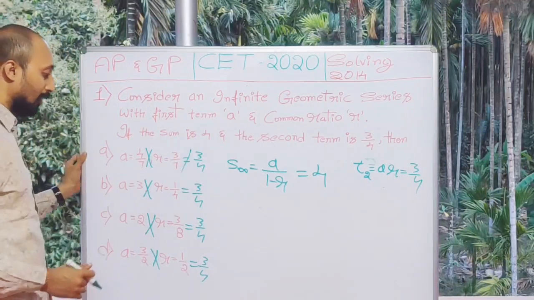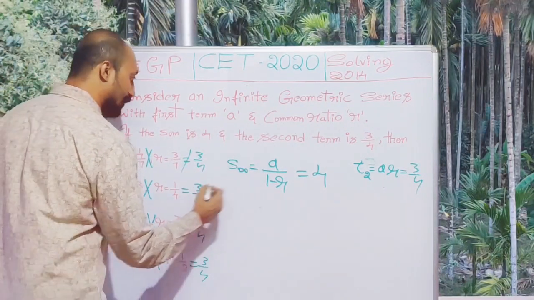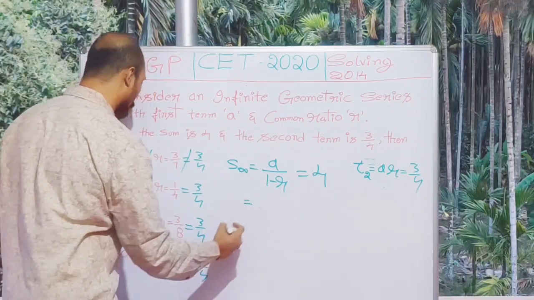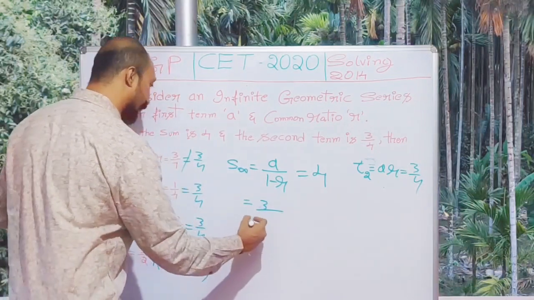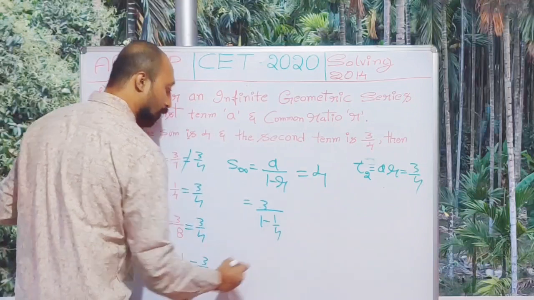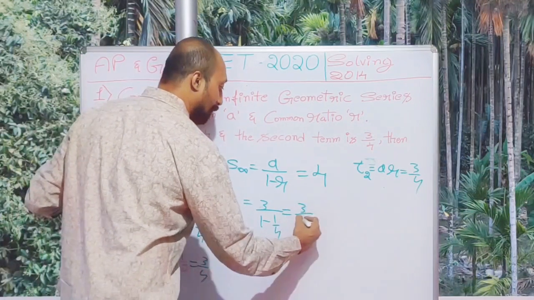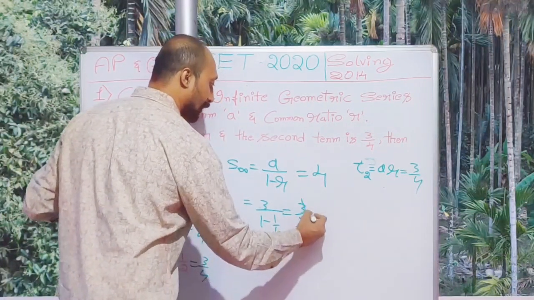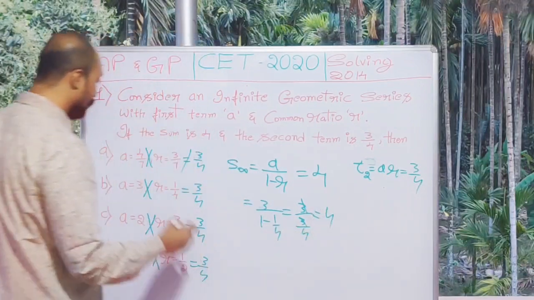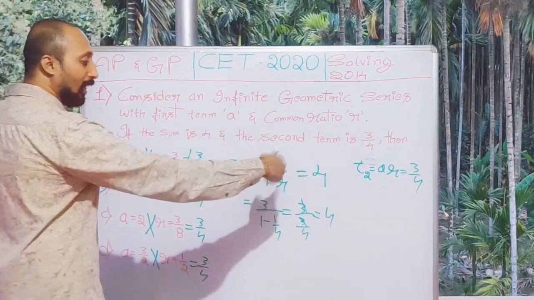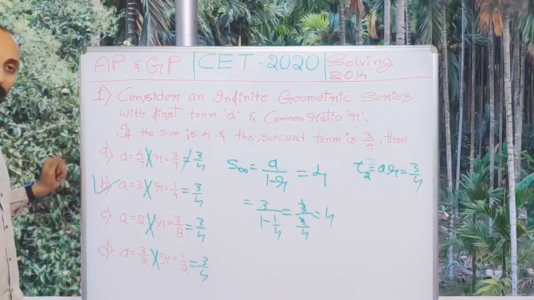Now let's go for this substitution. So I will substitute for S infinity. S infinity is 3 divided by 1 minus 1 by 4. And of course, this will become 3 divided by 3 by 4. 3 gets cancelled, 4 comes up. So option B satisfies both the equations. So option B is the right answer.